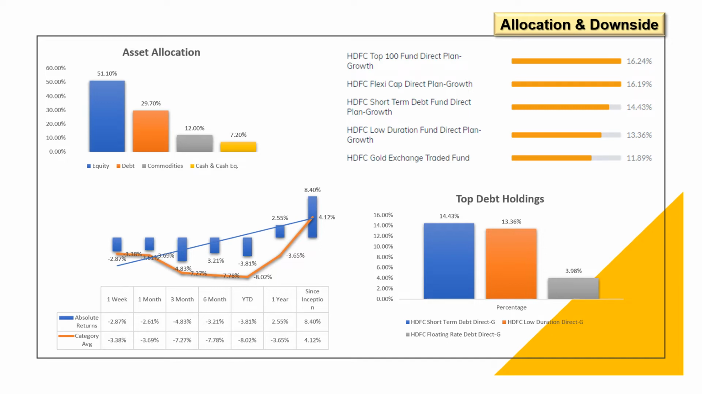And if we see the YTD, then it has given minus 3.81% compared with category average of minus 8.02. If you see the 1 year returns, this fund has given 2.55%, which is positive, against the category average of minus 3.61. And since inception, it has given 8.4% when compared to 4.12% of category average. So as we can see, when the market is falling, this fund is also falling, but this fund is falling less when compared with the market.